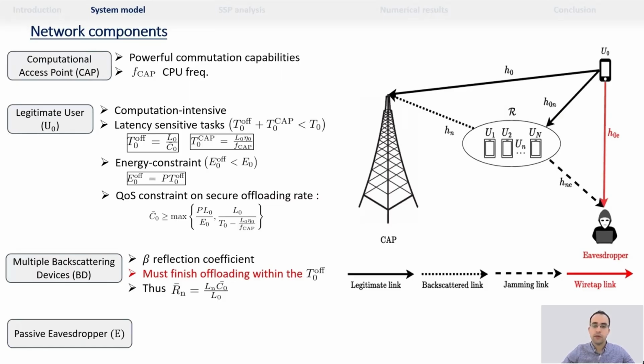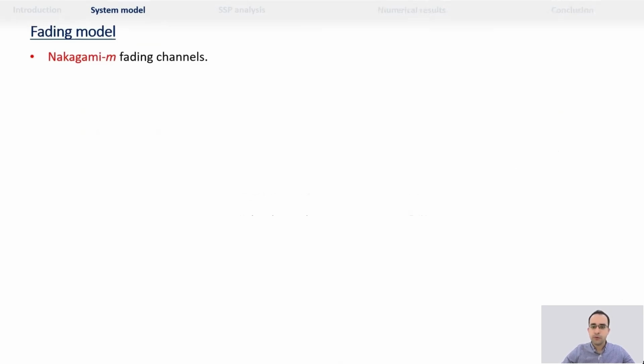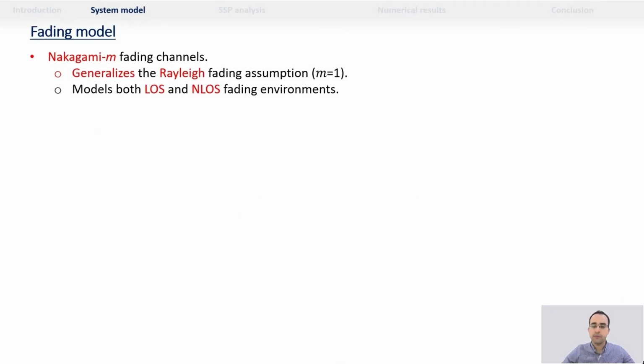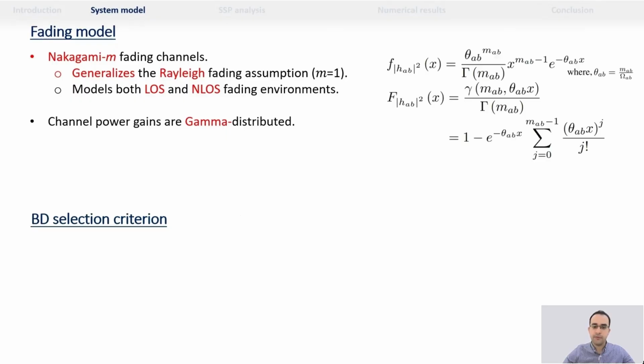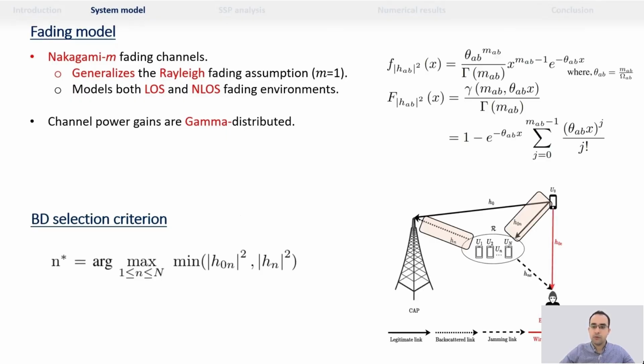We have a passive eavesdropper trying to overhear the transmission of the legitimate user. We consider the Nakagami fading model, which generalizes the Rayleigh fading assumption and can model the fading in both line of sight and non-line of sight environments. Hence, the channel power gain is gamma distributed with the following PDF and CDF, and the backscatter device with the best joint channel conditions is selected.